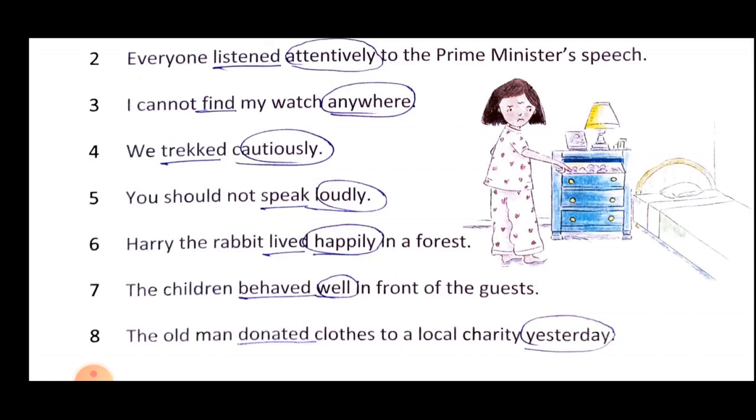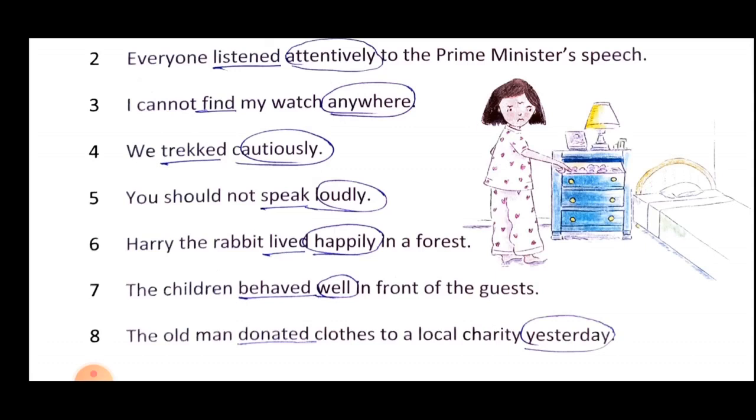So the action occurred, but when that action occurred, that period is specified here. Donating is your verb and when that action occurred, that is your when adverb. So yesterday is your when adverb.